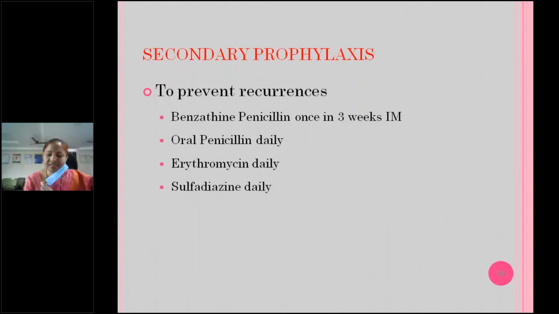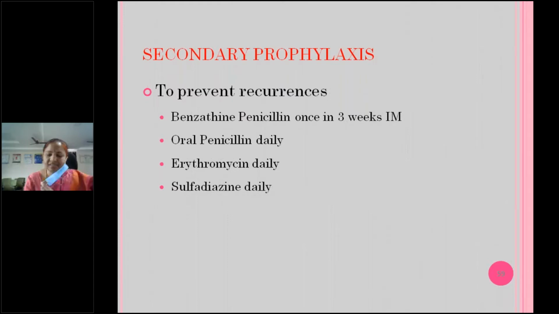Still, if the child is unable to come for the injection because of pain, we can go for oral penicillin. But oral penicillin, they have to take daily, 2 times. Oral penicillin V 250 mg for less than 27 kgs, 500 mg for more than 27 kgs. Or erythromycin also daily they have to take. Or sulfadiazine. So daily means there is more chance of non-compliance. If they won't take it properly, then there is more chance of recurrence. So better to go for benzathine penicillin only once in 3 weeks.